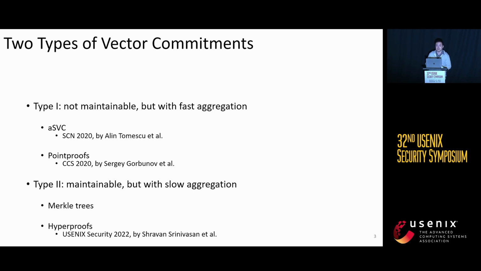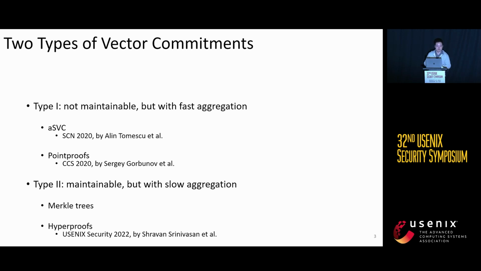For example, in ASVC, given a vector, they compute the Lagrange interpolation over the vector to get a polynomial, and they compute the KZG commitment of that polynomial to get the digest. So it's a vector commitment with linear time aggregation and constant size aggregated proof. But when it comes to update all, it seems they have to use linear time to update all the individual proofs. So it's not maintainable.